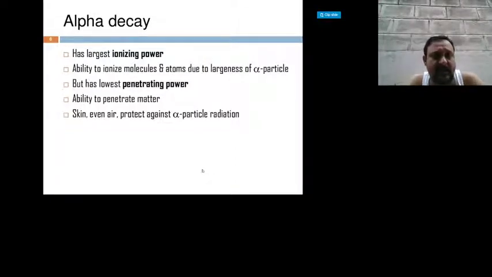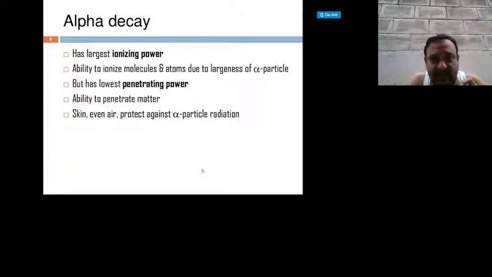First is alpha decay. Let us talk about alpha decay. It has the largest ionizing power, the ability to ionize molecules and atoms. An alpha particle is nothing but a helium nucleus. If we consider the helium atom without its electrons, containing only the nucleus, that is called an alpha particle. It has the lowest penetrating power, the ability to penetrate matter. Skin, even air, protects against alpha particle radiation.